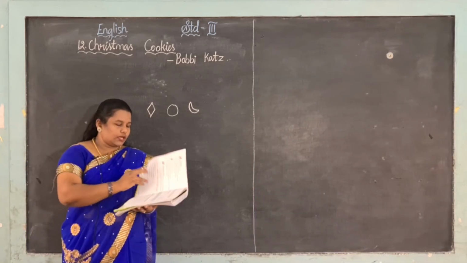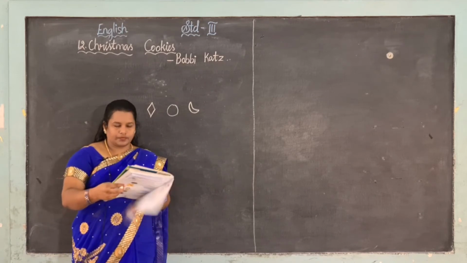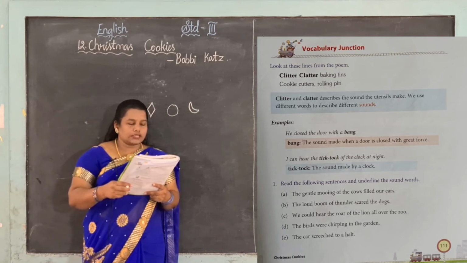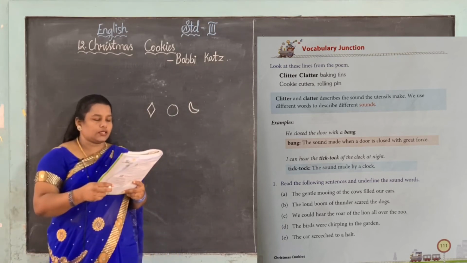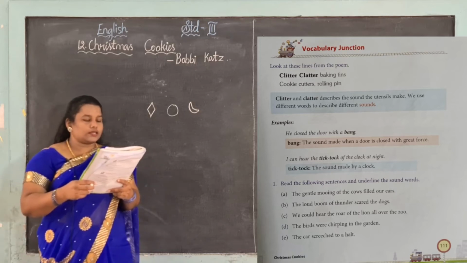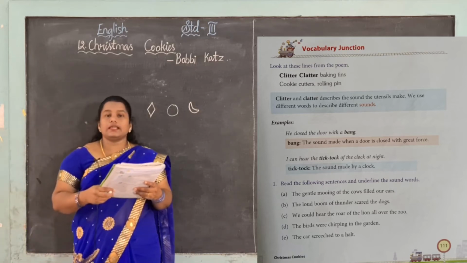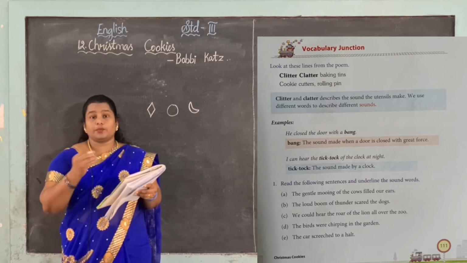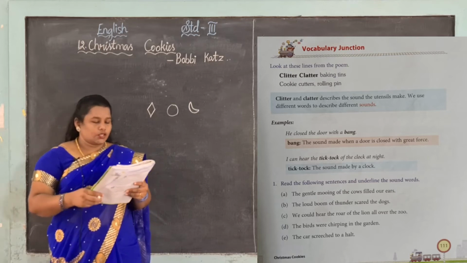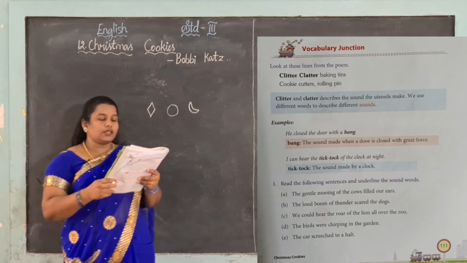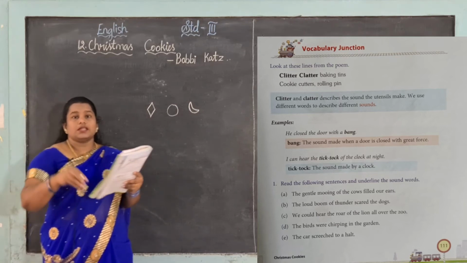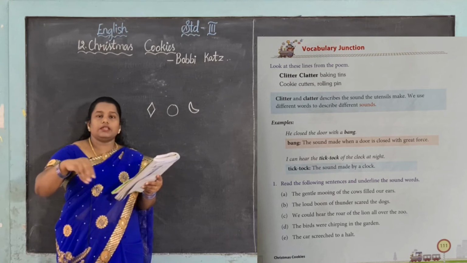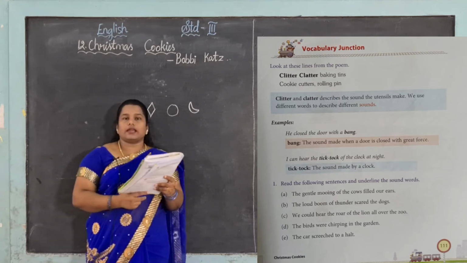Okay. Now let me move to the next one. Vocabulary Junction. Now take a book, page number 111. Look at these lines from the poem. Clitter, clatter, baking tins, cookie cutters, rolling pin. See, clitter, clatter. What is this I told in the beginning of the poem? Yes, it is the sound. So see here, it describes the sound the utensils make. Utensils means vessels, right? When we touch them, at that time it makes a clitter clatter sound.